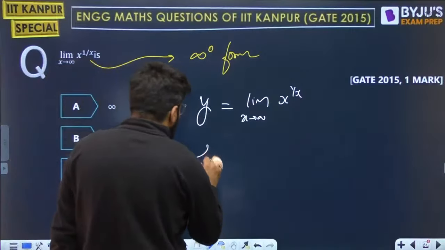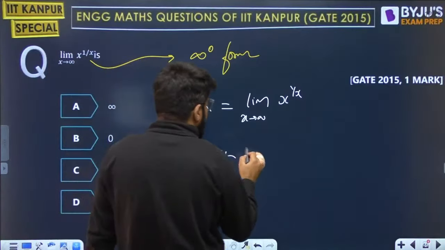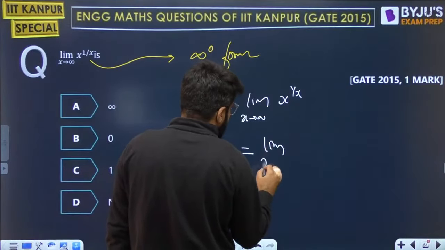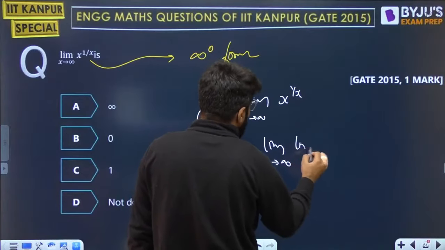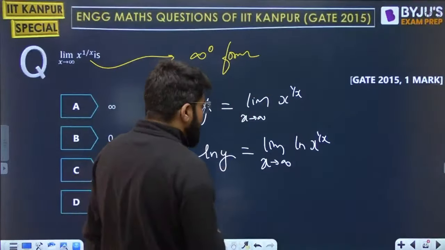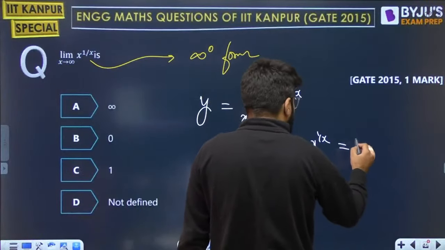So what should be the value of log y? The value of log y will be limit of x tending to infinity, log of x raised to the power 1 by x. Now the power on the log comes outside.